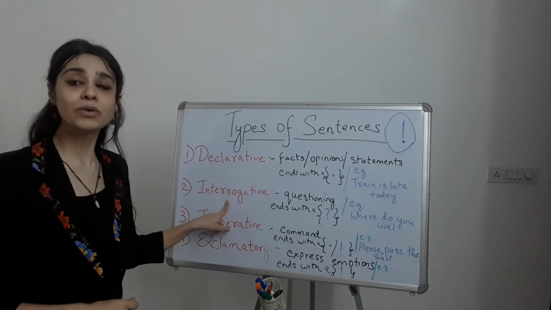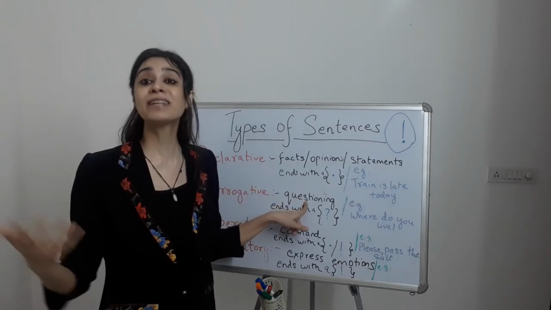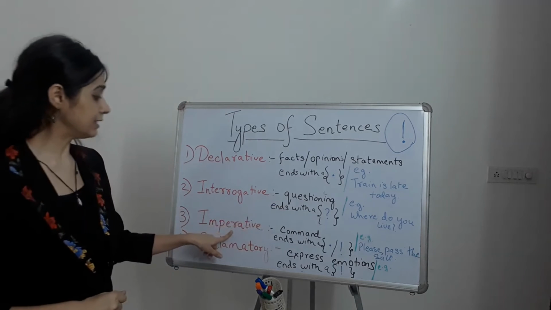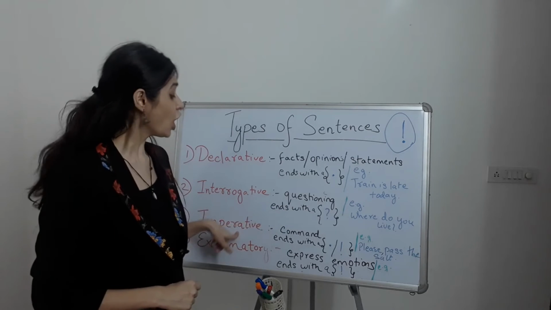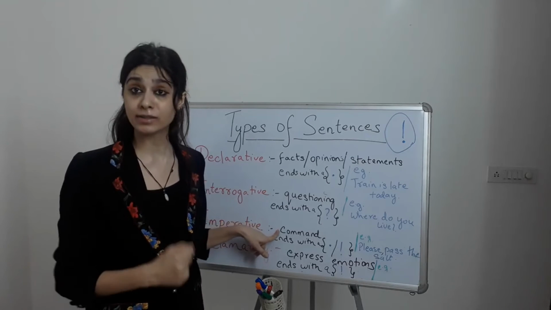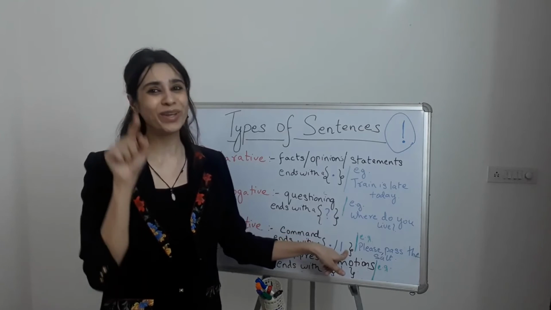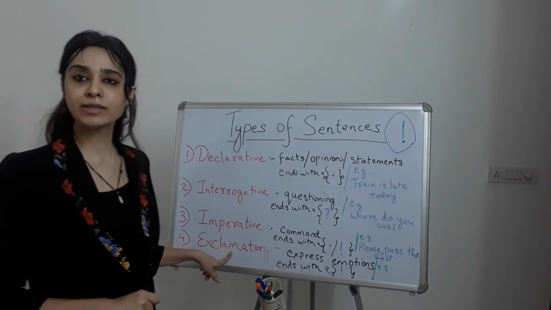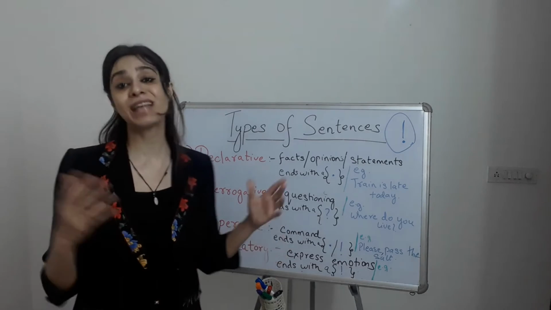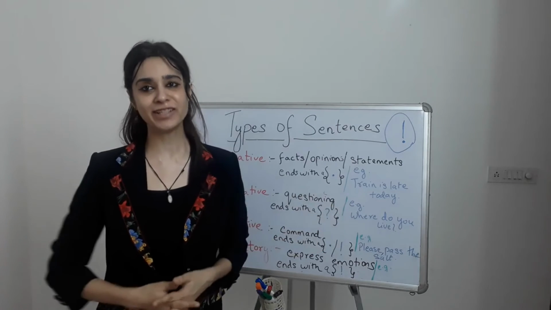Interrogative sentences are those in the form of questions or which depict questioning. Imperative sentences are those which depict a command, and they either end with a full stop or with an exclamation mark. Whereas exclamatory sentences are those which express an emotion. Got it? Okay. So that was all for today's lecture.